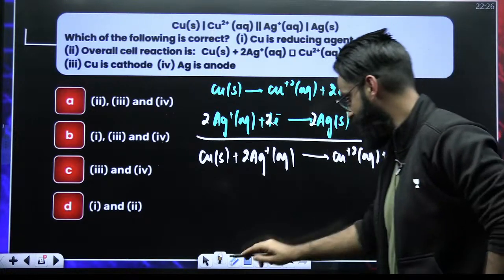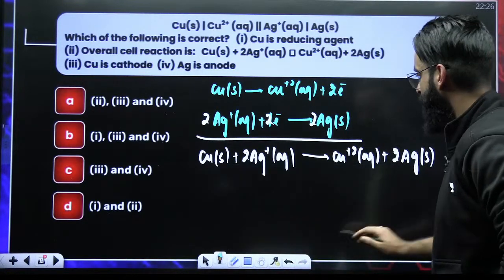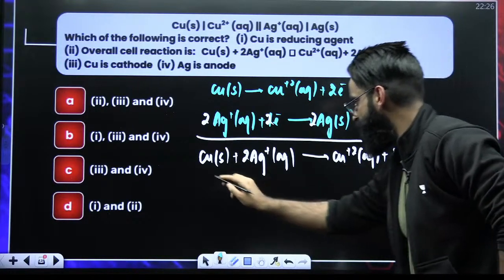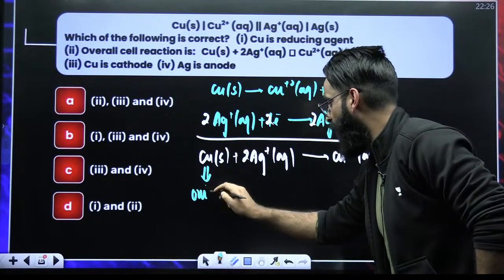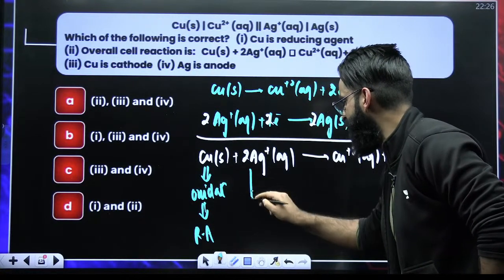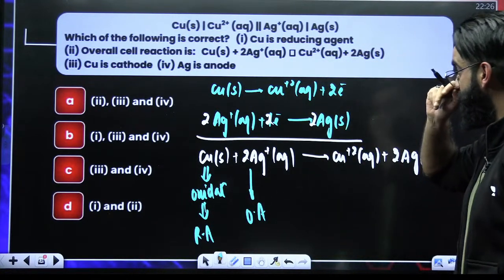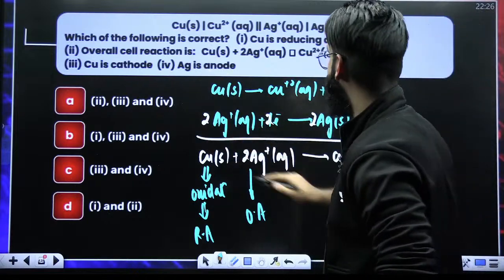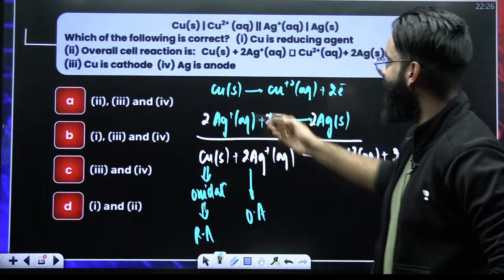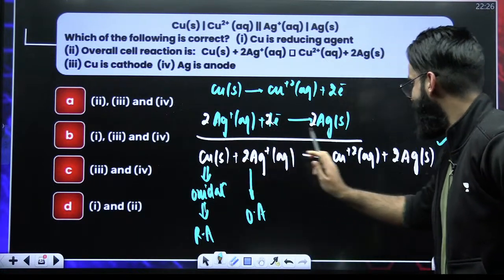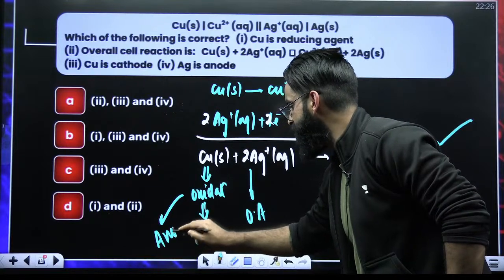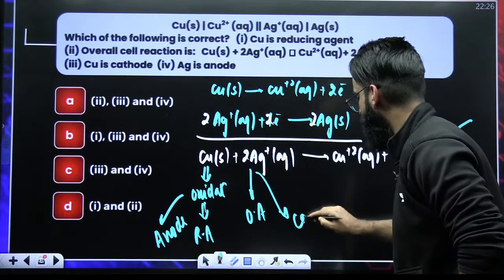Now, my dear students, we are almost done. See, copper is getting converted into Cu2+, an increase in oxidation state, so this is undergoing oxidation. The one that undergoes oxidation is what you call the reducing agent. If this is the reducing agent, this is going to be the oxidizing agent. So one part is done. Overall cell reaction you have written. Copper is undergoing oxidation, and oxidation takes place at anode, so this is your anode and this automatically is your cathode.